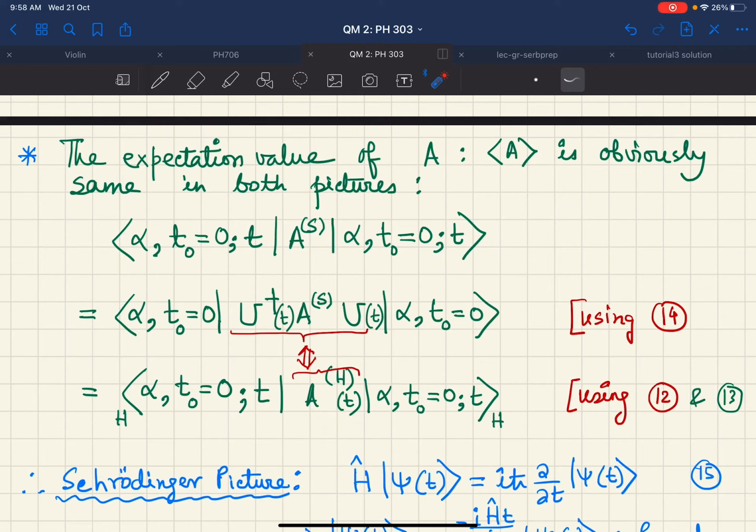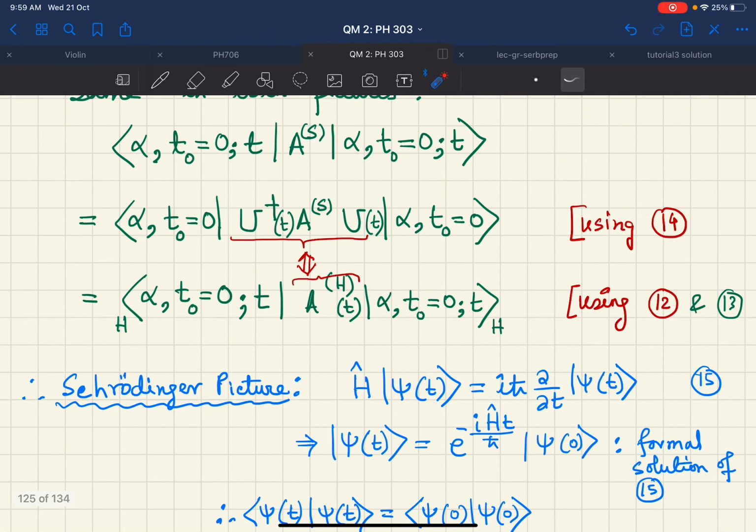And now again you see that this object is nothing but ⟨α, t0 = 0| A_H(t) |α, t0 = 0⟩. So these are also very useful results that you should remember. Now what does the Schrodinger picture tell us? The time evolution in the Schrodinger picture is already known. We know that the dynamics is governed by the Schrodinger equation. So this is the Schrodinger equation, and the formal solution of course is given by ψ(t), the unitary operator, which is this, acting on ψ(0) gives us the solution.